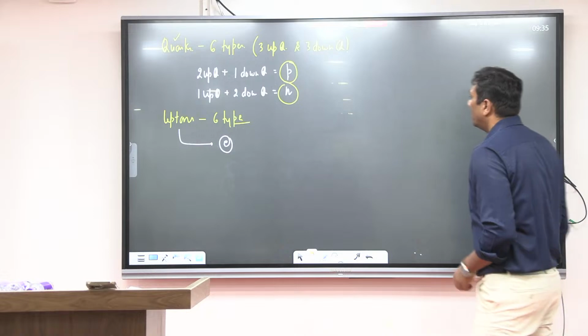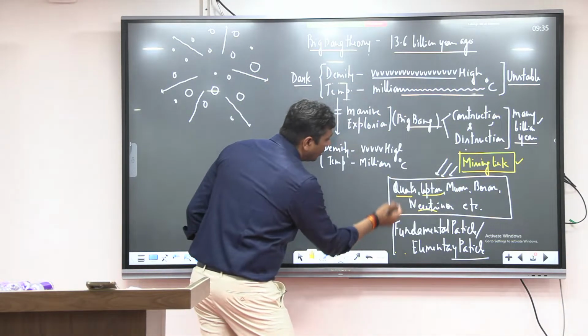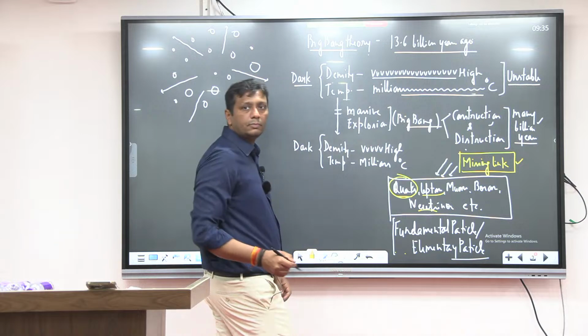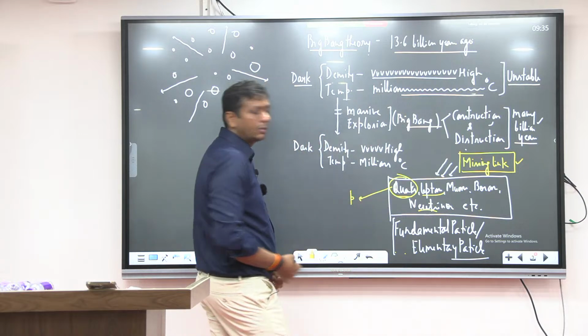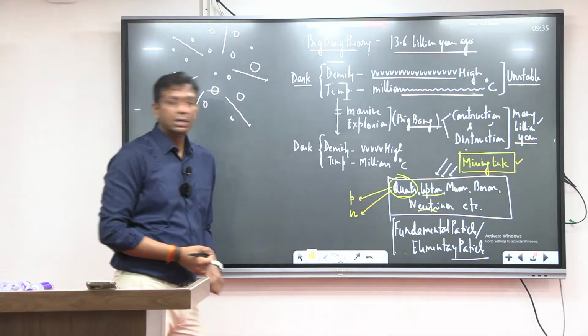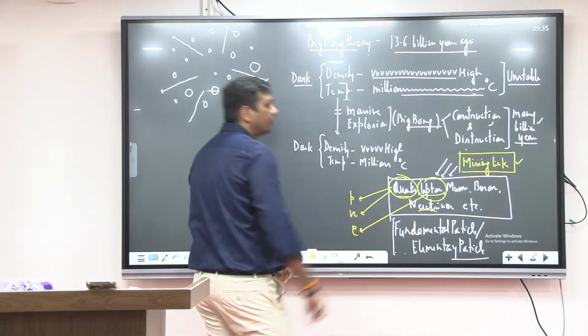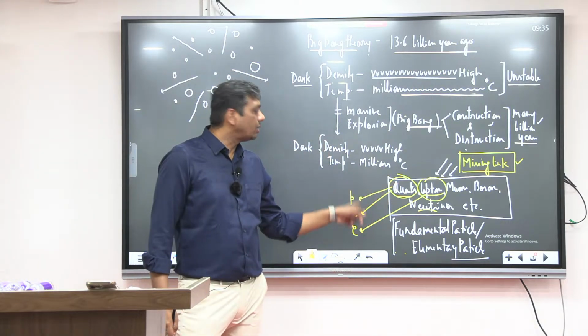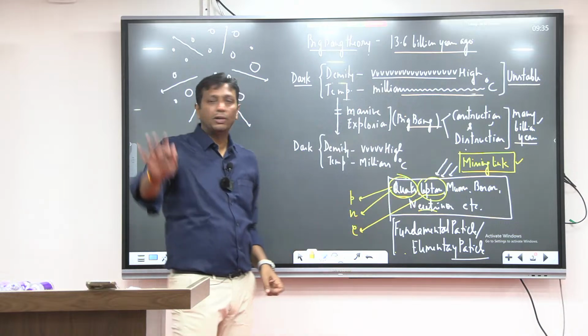Now come here, guys. See here in this case. Now, see. Quark is formed here. Now this quark forms proton. This quark forms neutron. Everybody clear or not? And this lepton that you can see, it forms what? It forms electrons. Quarks form proton and neutron, that you already have seen in the earlier discussion. Lepton forms the electron.